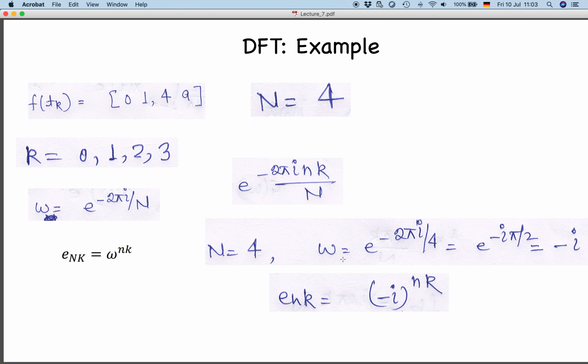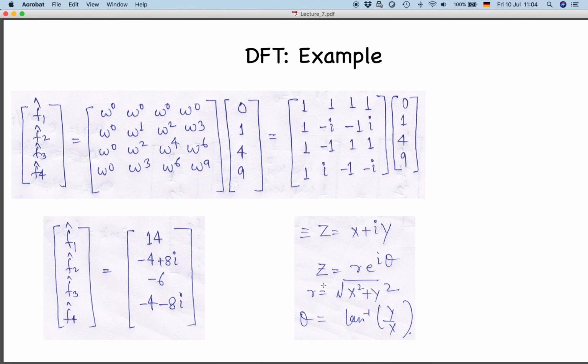So if I am writing n is equal to 4, my omega will be e to the power minus 2 pi i divided by 4, e to the power minus i pi by 2, which is essentially cos pi by 2 minus i sin pi by 2, essentially minus i. So my omega is minus i. So my nk-th element of this matrix will become minus i to the power nk.